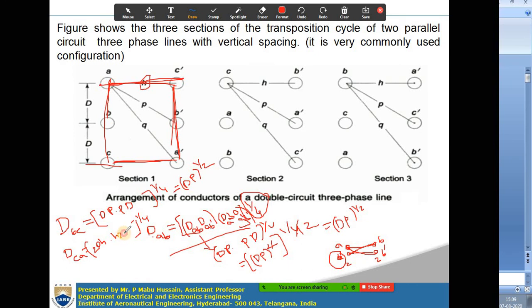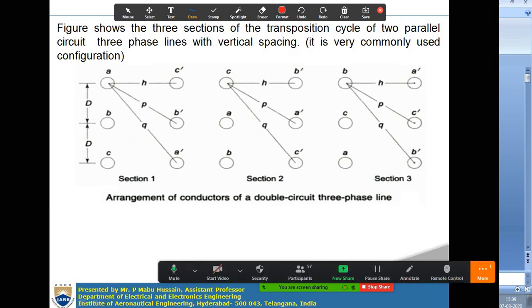So you get 2DH whole square, which finally gives 2DH whole to the power of 1 by 2. Like this we calculate the mutual GMD in section A for all the phases.